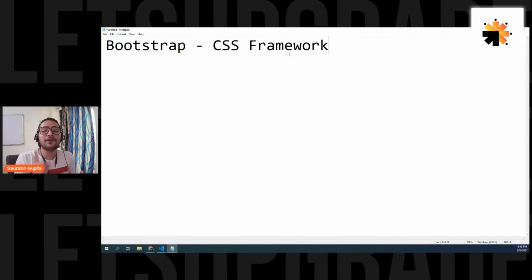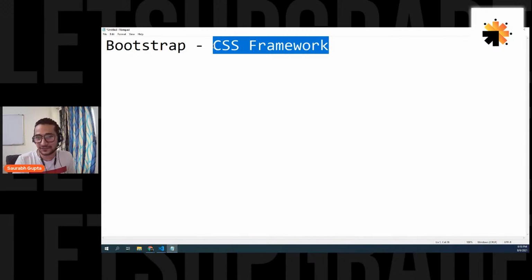So a lot of code would be already ready for you, and that code will be in CSS because it's a CSS framework. And if it is a CSS framework, that means it is going to help you to write CSS. It is going to help you do the things you do in CSS: designing the elements, arranging the elements, sizing the elements, making the HTML elements look good. So it's going to help you in the things you do using normal CSS.